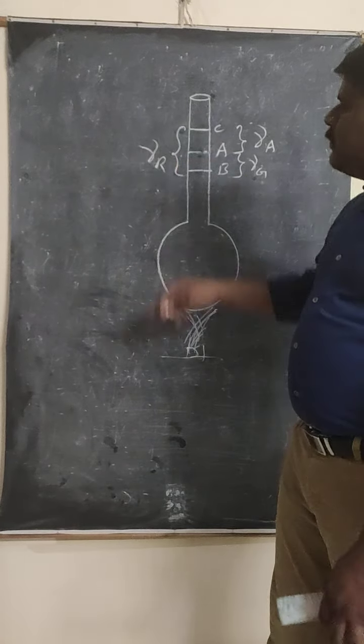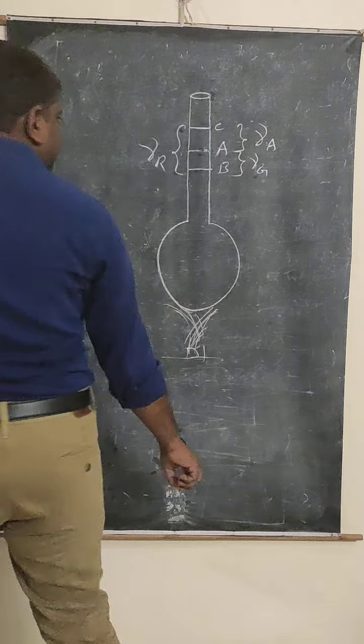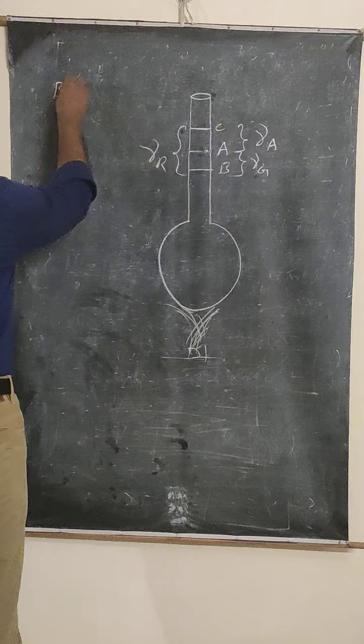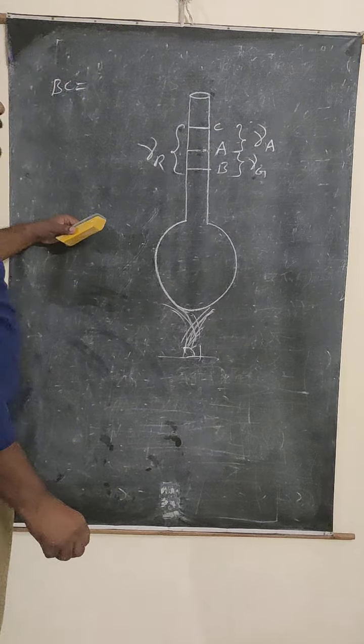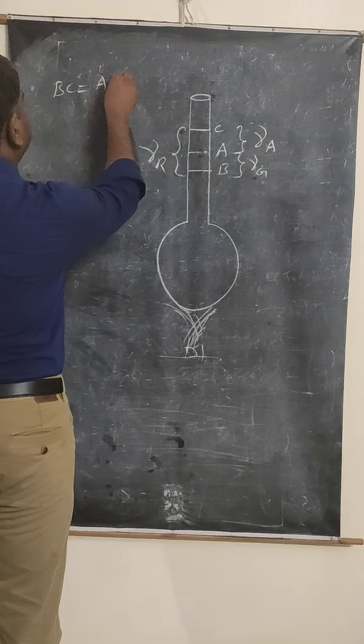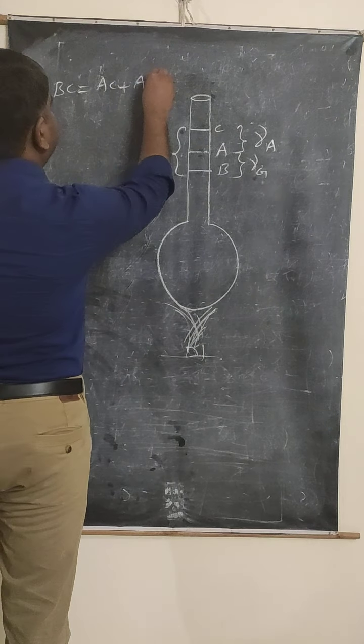And from this diagram, what equation can you write? If you write down BC, BC is equal to AC plus AB.